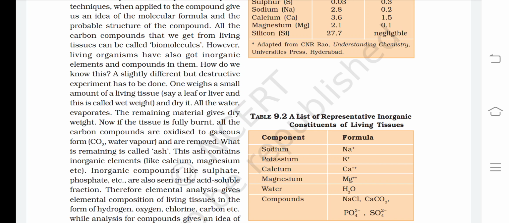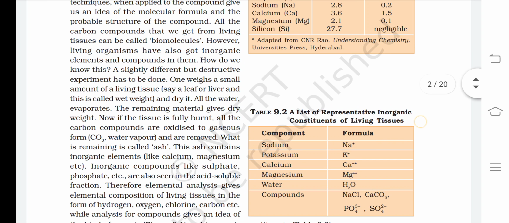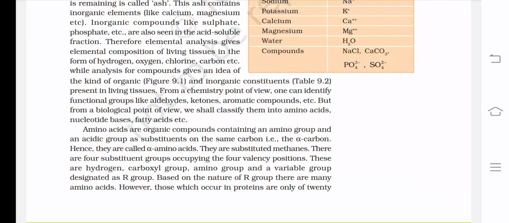Therefore, elemental analysis gives elemental composition of living tissues in the form of hydrogen, oxygen, chlorine, carbon, etc., while analysis for compounds gives an idea of the kind of organic and inorganic constituents present in living tissues.